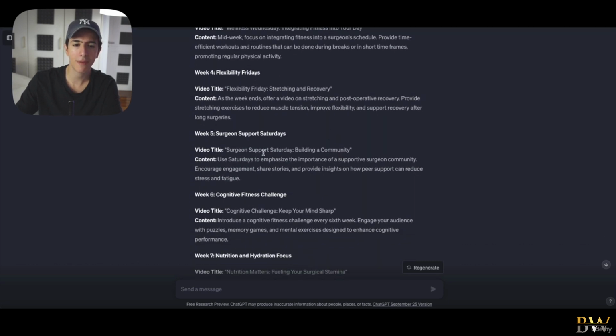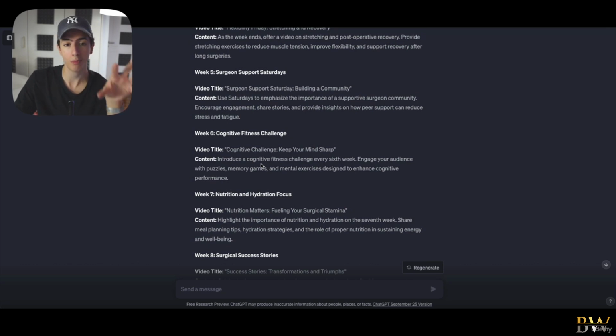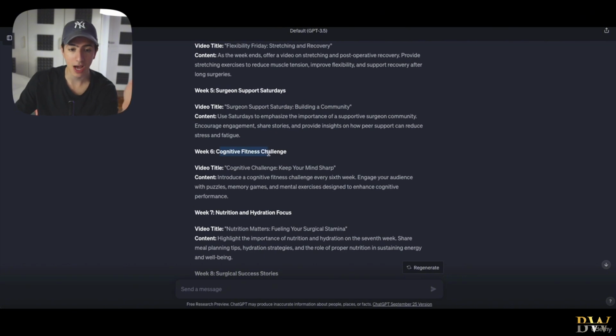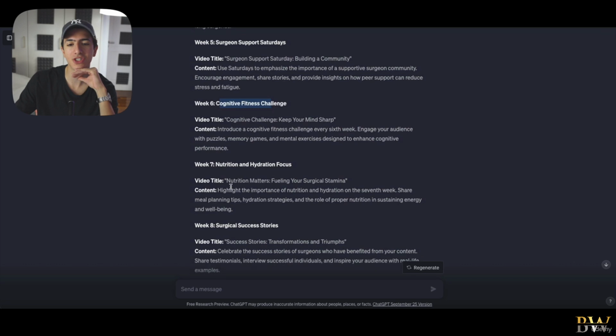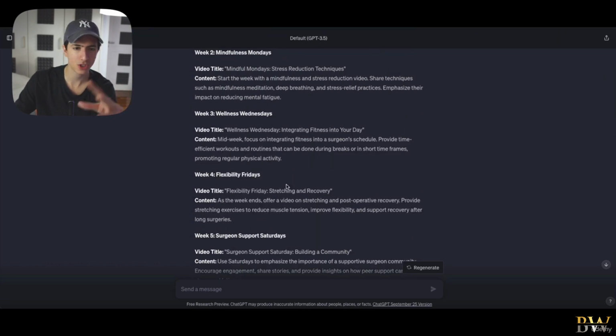Now, for example, week 5, Surgeon Support Saturdays. Surgeon Support Saturday, building a community, because we said that community is one of the problems of our target avatar. Week 6, cognitive fitness challenge: keep your mind sharp. Let's see the content. Introduce a cognitive fitness challenge every 6th week. Engage your audience with puzzles, memory games, and mental exercises designed to enhance cognitive performance. So we got all of this.